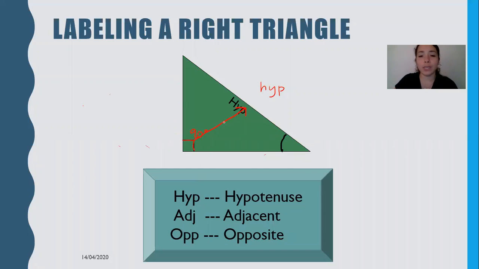So you take that focus angle and you look at what's completely across from it, what's on the opposite side of it. That will be your opposite side. Now, whatever you didn't label will be your adjacent. Your adjacent side is usually the side that's touching that angle but is not your hypotenuse. We'll review that a little bit more, and I'll have you practice that.